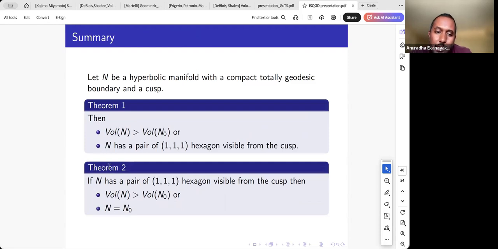This is the conclusion of the second part of this result. If we have a pair of 1-1-1 hexagons, then either the volume is going to be bigger than the volume of our candidate, or it has to be exactly equal to the candidate. So this basically concludes the project. This tells us the candidate was actually the correct candidate. It was the smallest volume manifold with a totally geodesic boundary and a cusp.